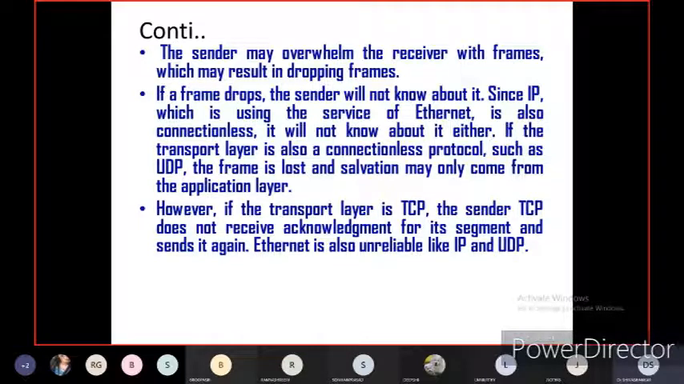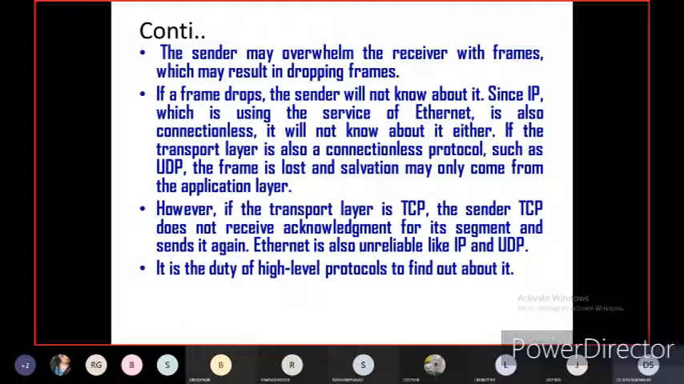both a connection oriented and connectionless protocol. As I told you, Ethernet supports both local area networks as well as wide area networks. Wide area can be connection oriented or connectionless. That's why Ethernet is also unreliable like IP and UDP when it is a connectionless protocol. It is the duty of the higher level protocol to find out about it.